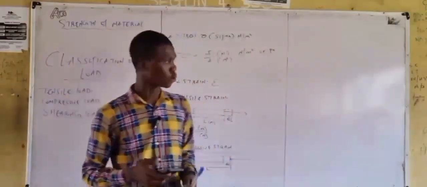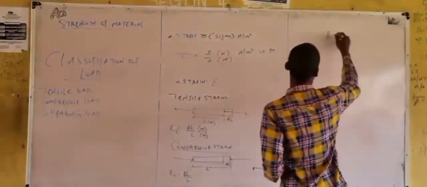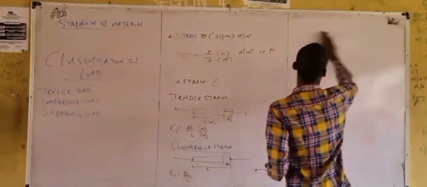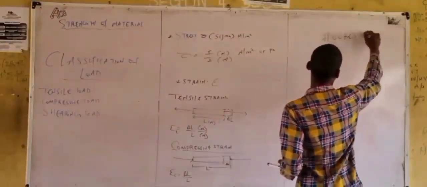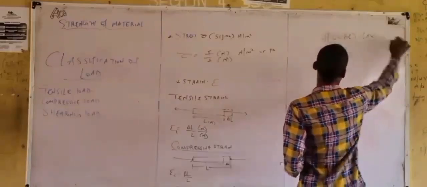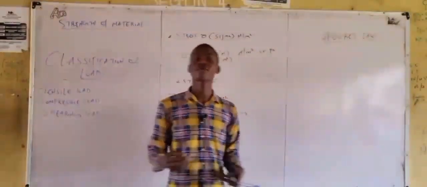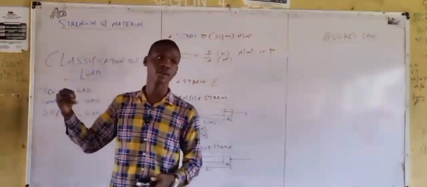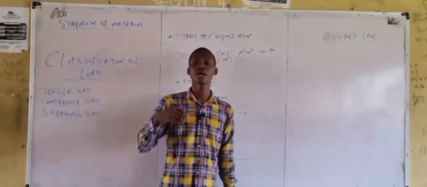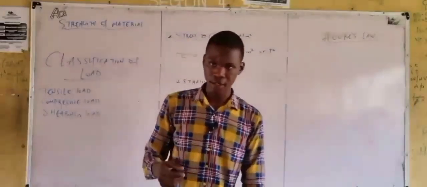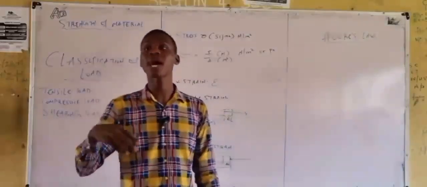Hooke's Law. The Hooke's Law we know from our basic class or preliminary class is that the extension or elongation of a material is directly proportional to the applied force.